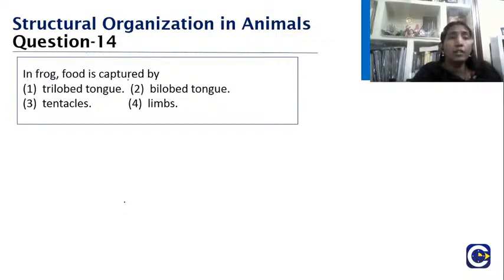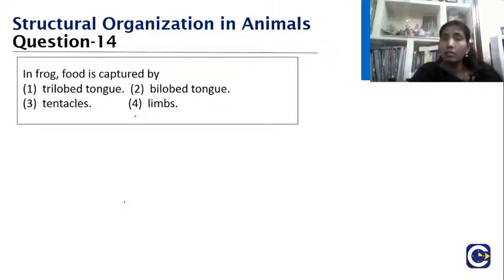In frog, food is captured by trilobed tongue, bilobed tongue, tentacles or limbs. How does the frog capture its own food? Yes, it's a very direct question. I wanted everybody to participate.